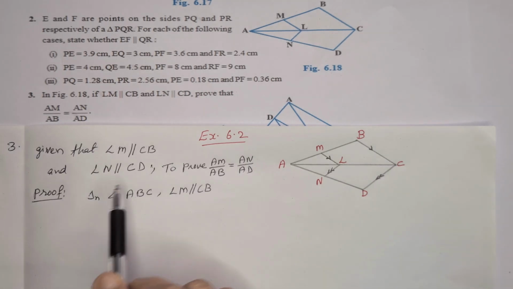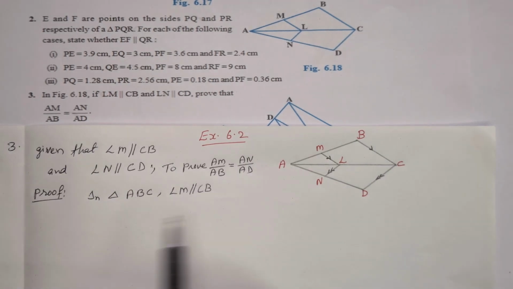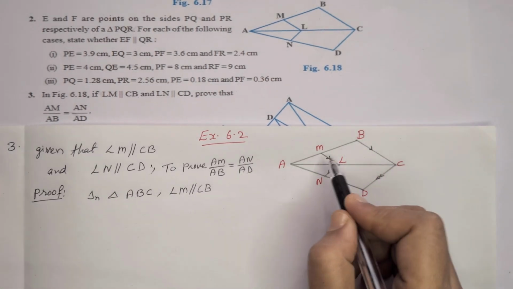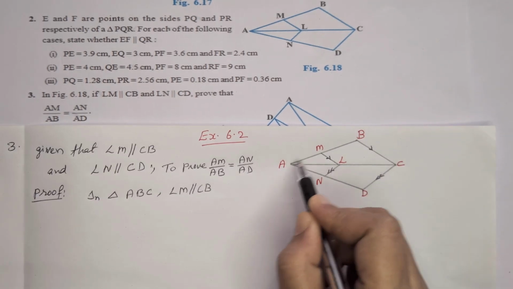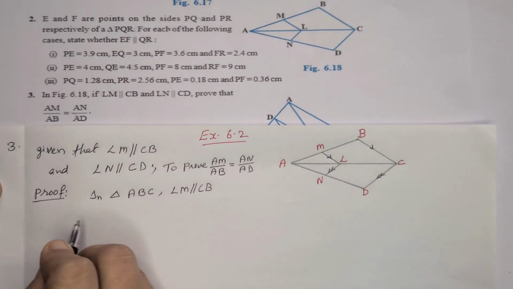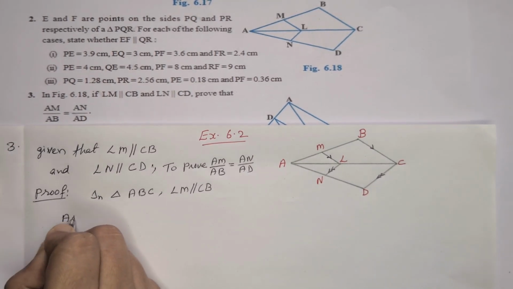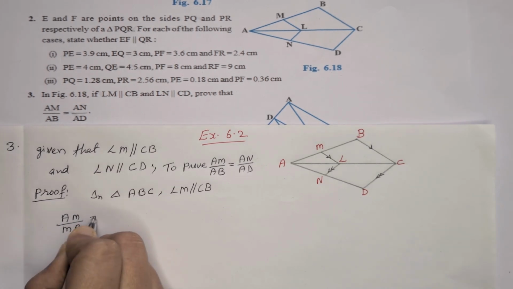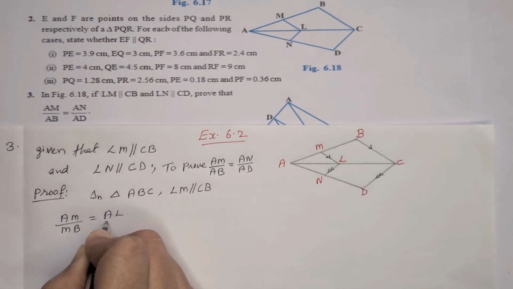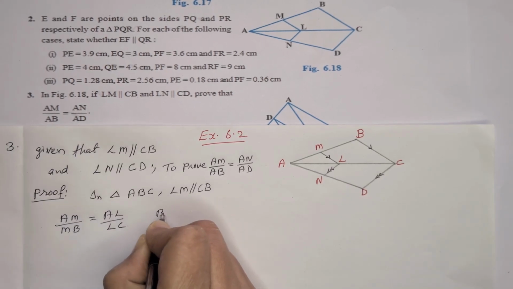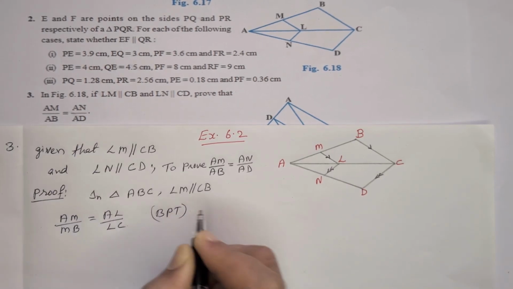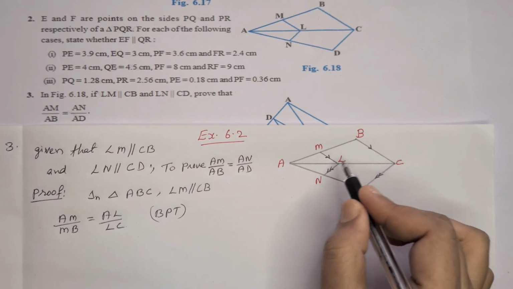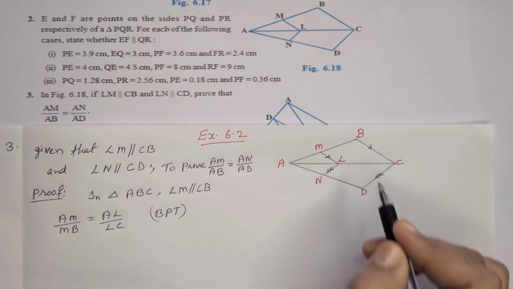First we have to write the given terms and what is to prove. Proof. Consider triangle ABC. In triangle ABC we can write AM by MB is equal to AL by LC using BPT. Sides are proportional. These two are parallel, then the corresponding sides are in proportion.